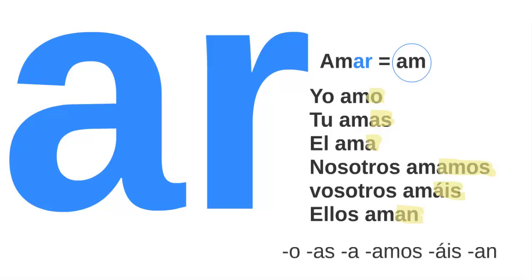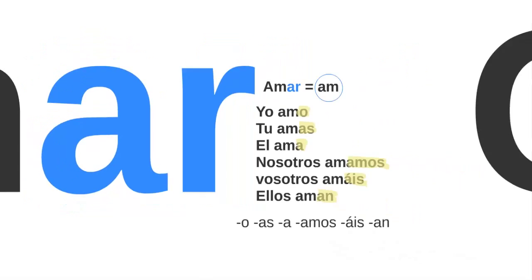So for the verbs that finish in ar, like amar, this is to love, is yo amo, tú amas, él ama, nosotros amamos, vosotros amáis, ellos aman. So how do we make the conjugation, how do we put the endings? We eat the ar, as you like it a lot, nyam nyam nyam, and we keep only am. And we add the endings: o, as, a, amos, áis, an. So all the verbs in ar that are not irregular will use these endings. You only take the root that is am, and that's all. And you add the endings.